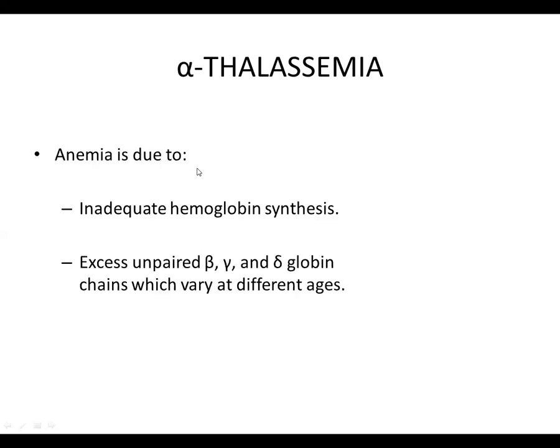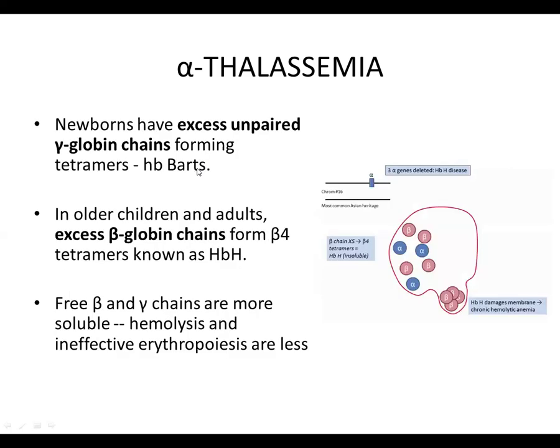globin chains. In cases of alpha thalassemia, anemia is due to, again, inadequate hemoglobin synthesis and because of excess unpaired beta, gamma, and delta globin chains, which vary at different ages.